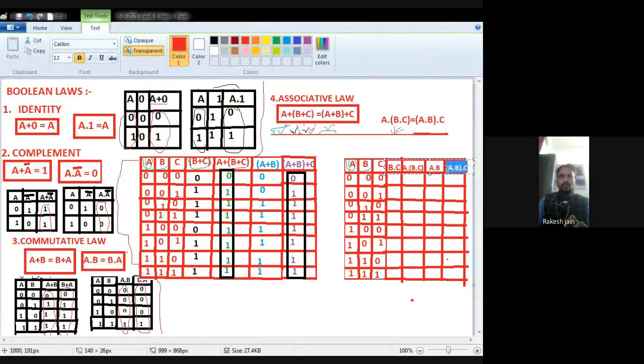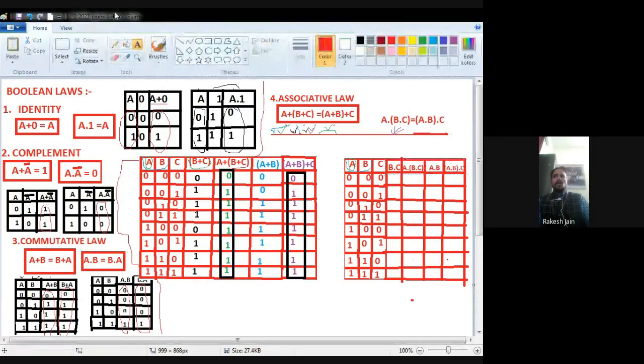First I require B dot C, so I will perform it here. Okay, B dot C will be performed. Then I require A dot B dot C, so A dot B dot C I will perform here. Okay, I'll just decrease some font size. Then at last I will perform A dot B then dot C.